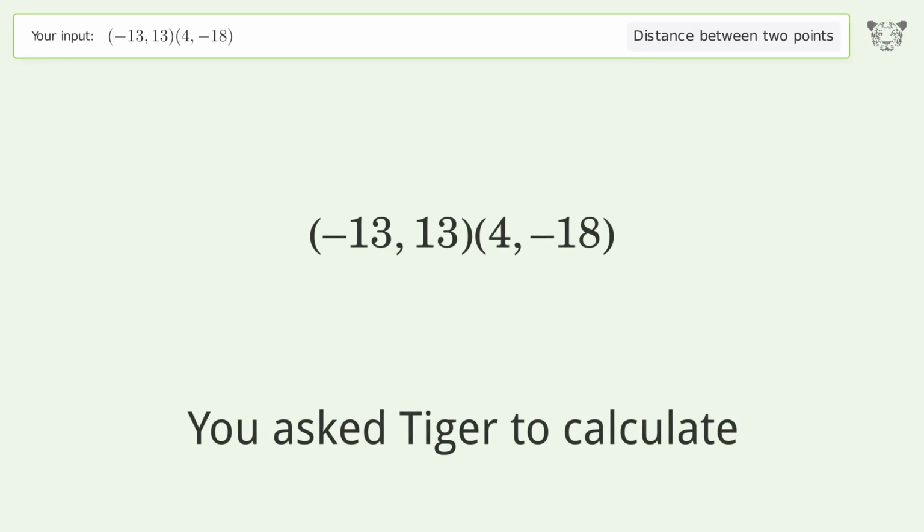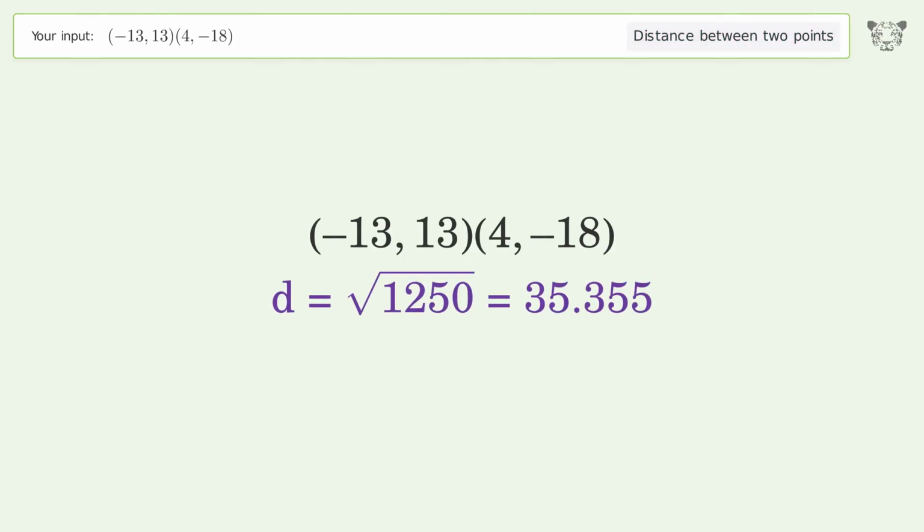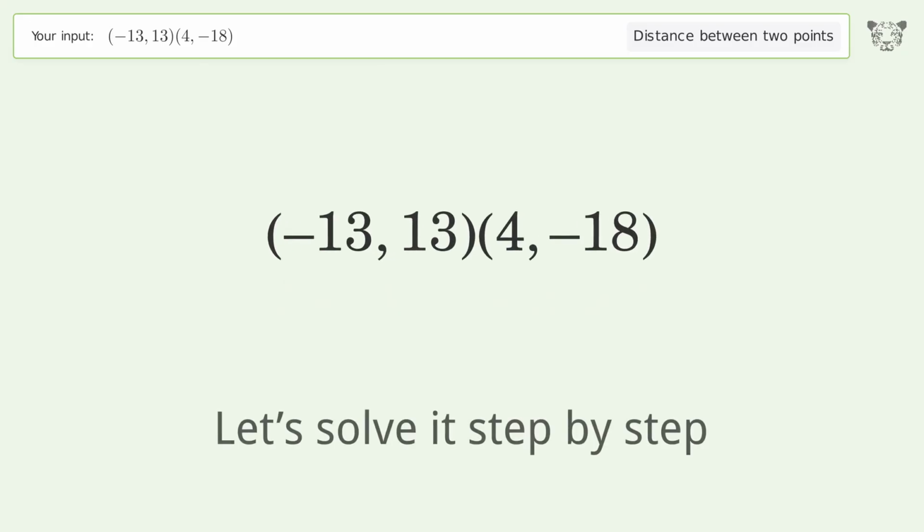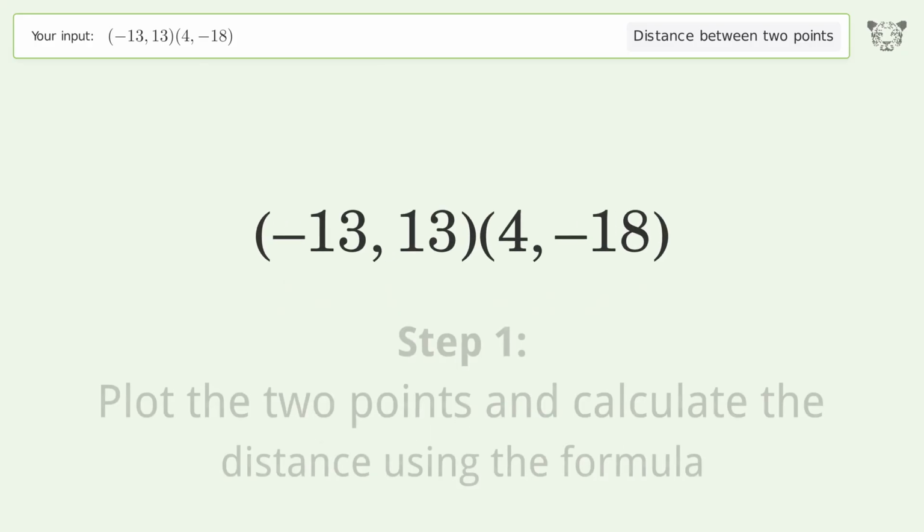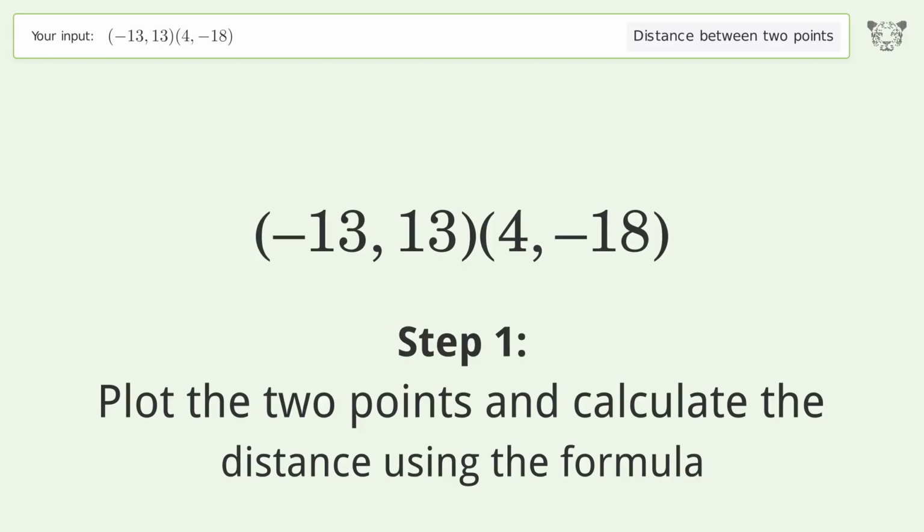You ask Tiger to calculate. This deals with the distance between 2 points. The distance between the 2 points is the square root of 1,250, or 35.355. Let's solve it step by step. Plot the 2 points and calculate the distance using the formula.